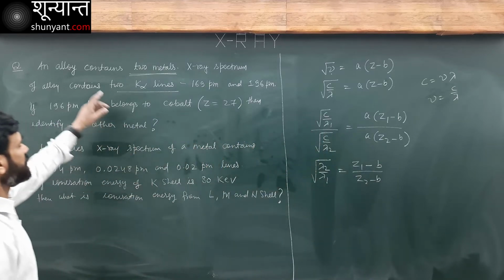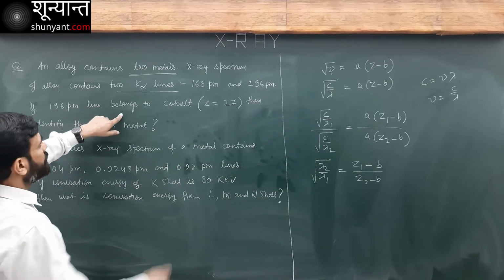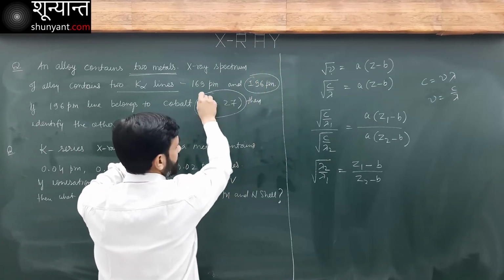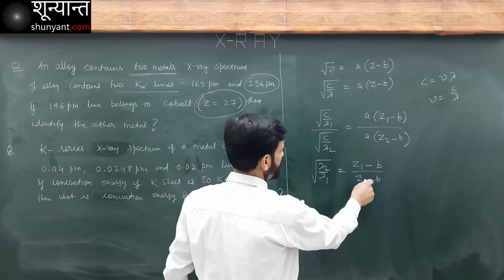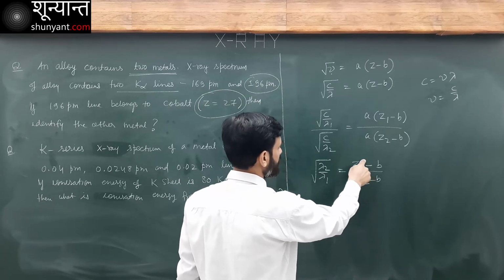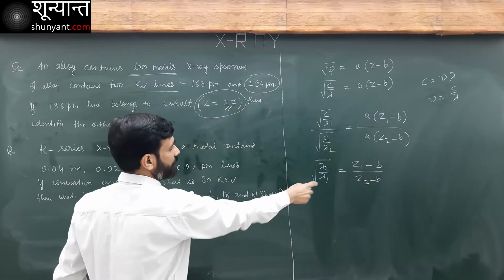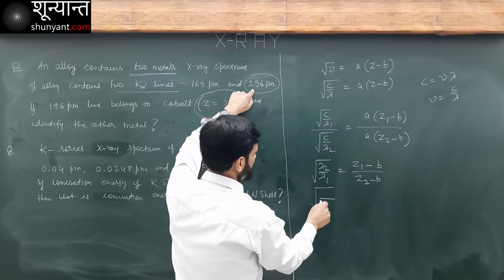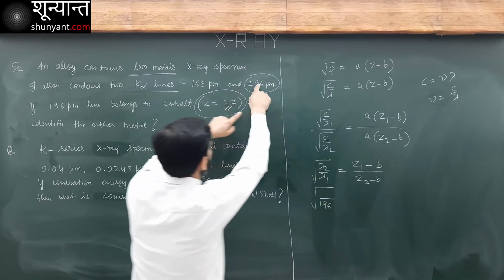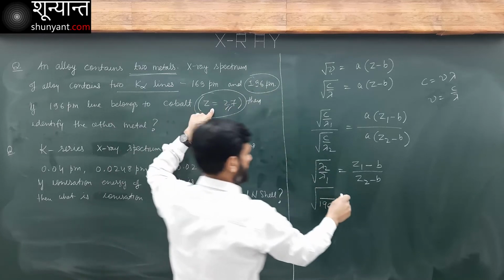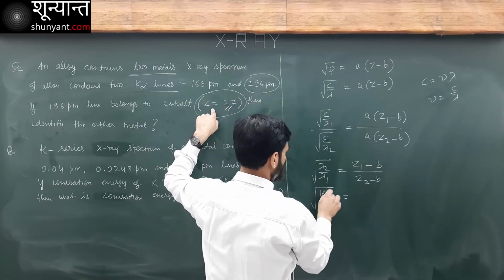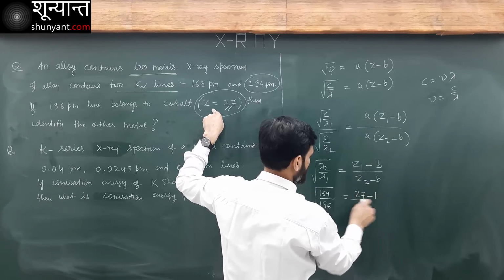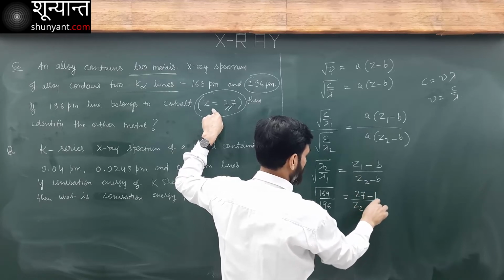Now here let's see which line. 196 belongs to 27. So let's say that z1 is 27, so under root of lambda 1 will be 196 here. This belongs to z1, and the other one I have to find. So (z1 minus 1) over (z2 minus 1) is 27 minus 1 over z2 minus 1.